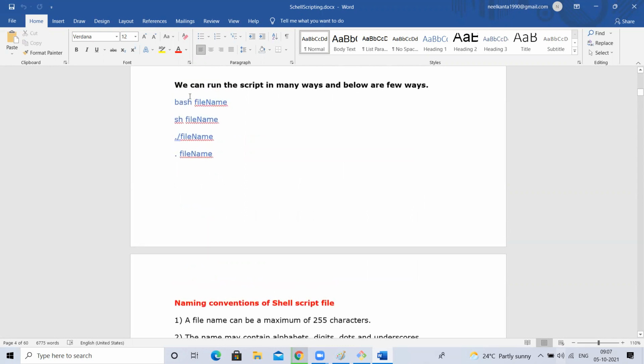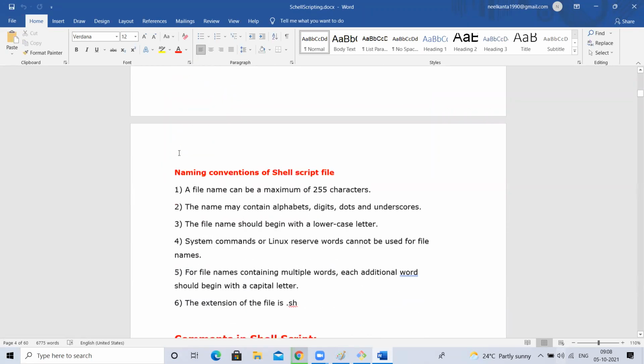These are the ways to run a shell script file. bash filename, sh filename means you are running this file with the bash shell, or with the sh shell. If you want to specify explicitly, even though you have given bash in the shebang, that I want to execute this file with sh, then sh filename will execute it with sh. Another way is ./filename or else filename also you can give. In such cases, you are not giving a shell name, so it will use the shebang line, whatever you have specified.